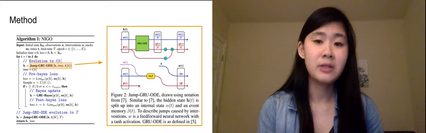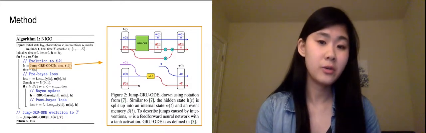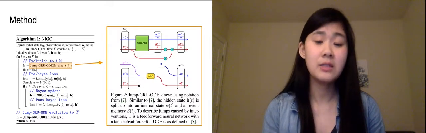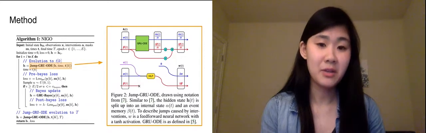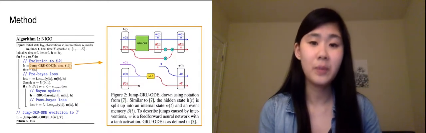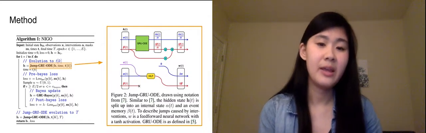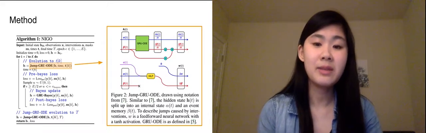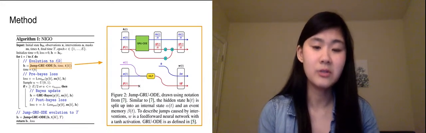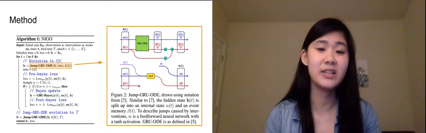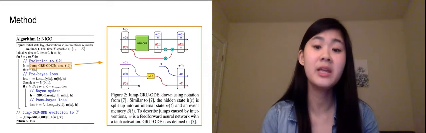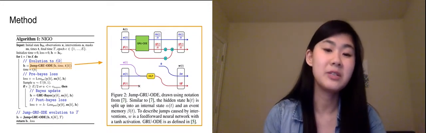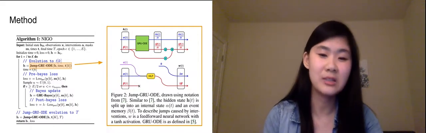This algorithm describes how NIGO works. Similar to prior GRU-ODE Bayes work, it alternates between a prediction phase and a filtering phase. The prediction phase uses jump GRU-ODE, which we display on the right, and the filtering phase uses GRU-Bayes, which is an analog of a Bayesian update. Interventions drive jumps in the dynamics given by the jump GRU-ODE, and the adjoint method for neural jump SDEs is used for learning. By proactively feeding in interventions as input instead of sampling them and then computing the likelihood, we are able to incorporate this as prior knowledge, and if the model is assumed correct, which is a big assumption, we could even interpret causal effects of this intervention.